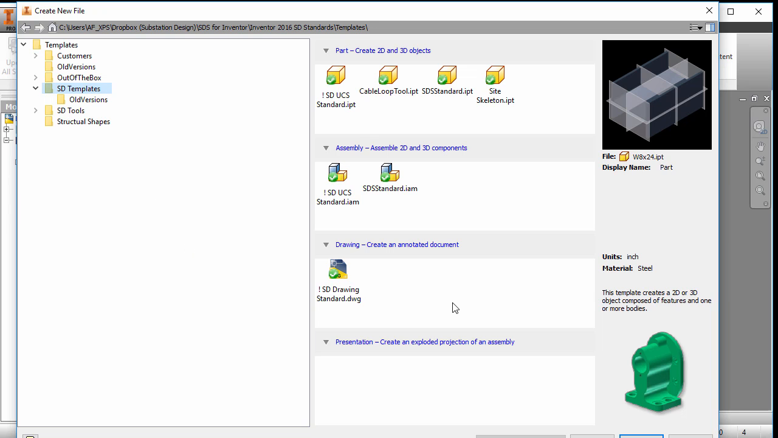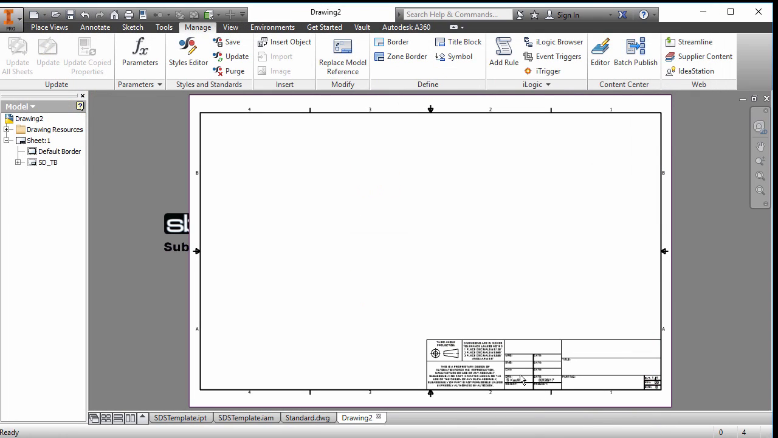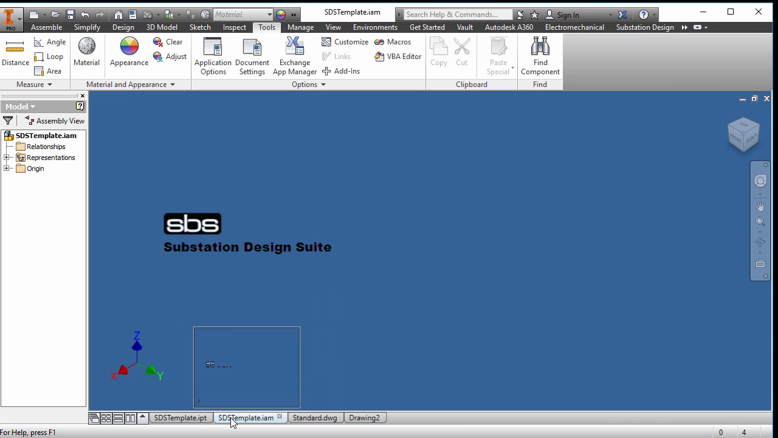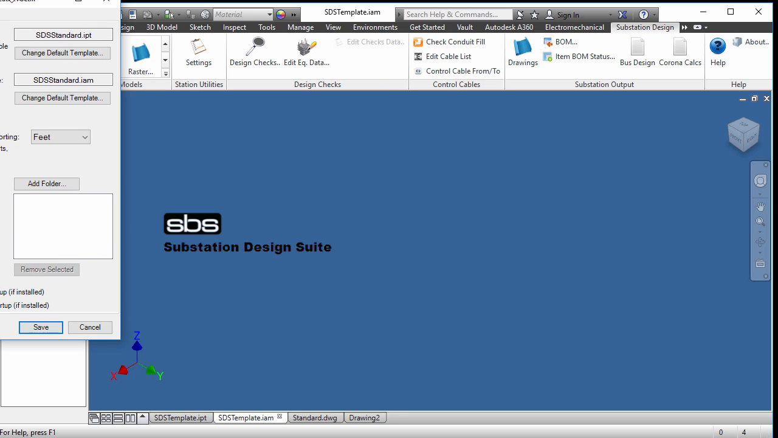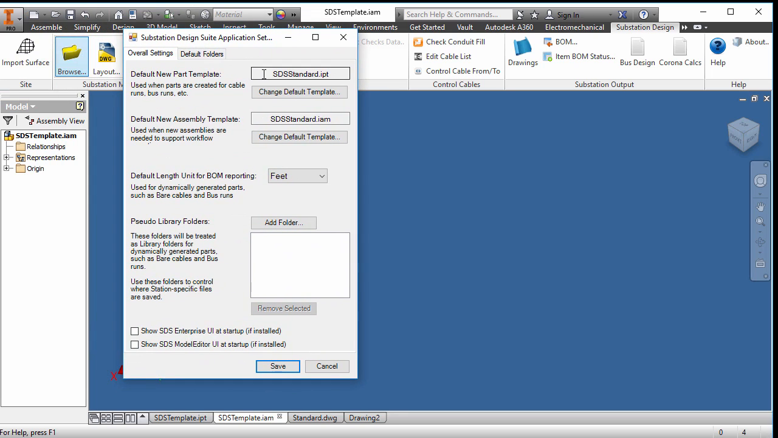Templates. So that's 3 basic templates plus styles that you will need. And then once you have your templates made, you can come into Substation Design and make sure your application settings have templates in here. Without those templates, it's hard to work the software.